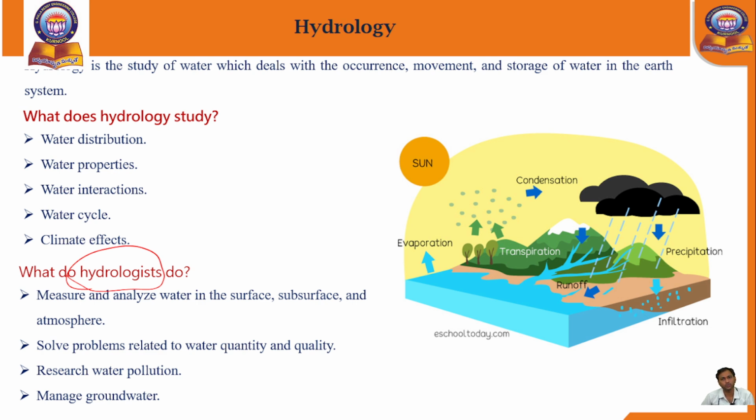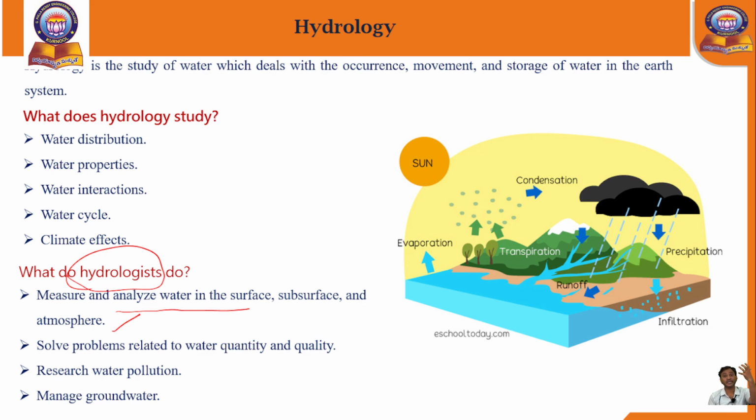What will the research person do? The hydrologist will measure and analyze the water in the surface, in the subsurface and the atmosphere. Next, the hydrologist will solve the problems related to water quantity and water quality.